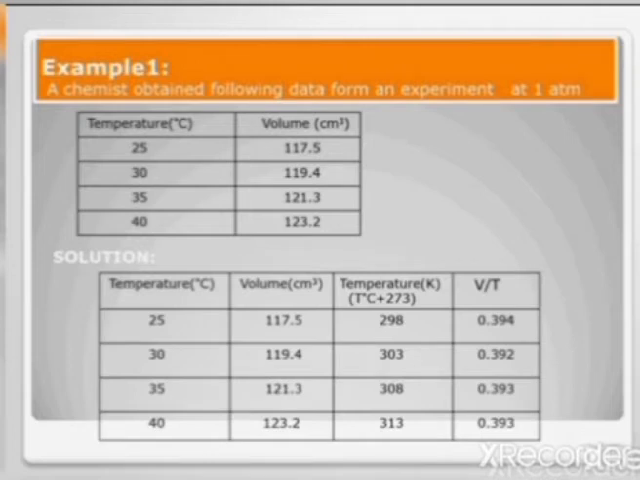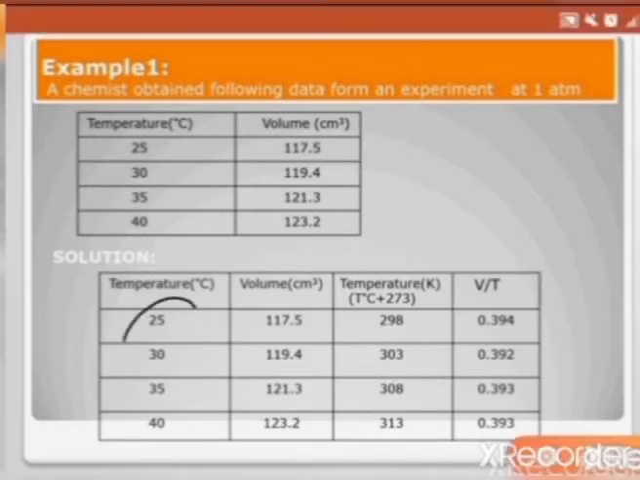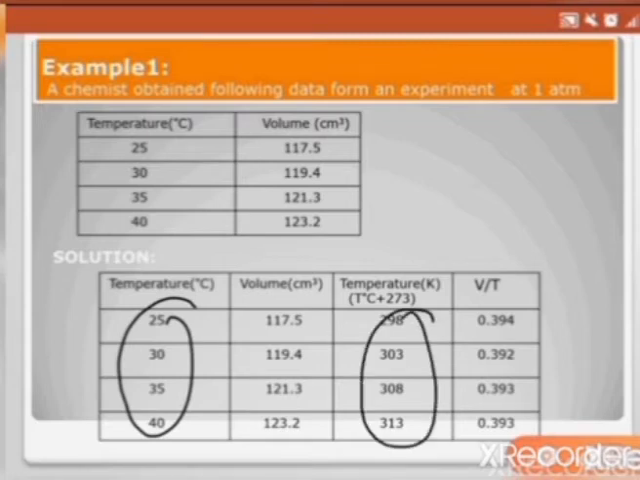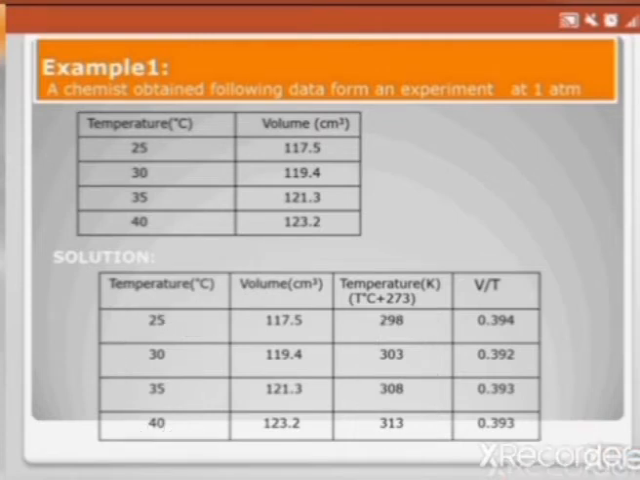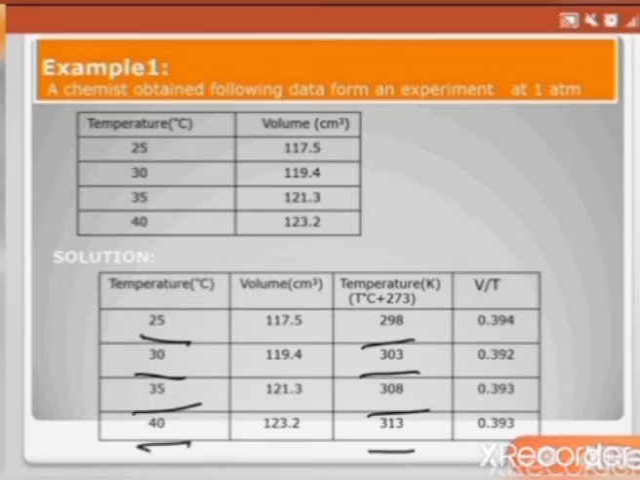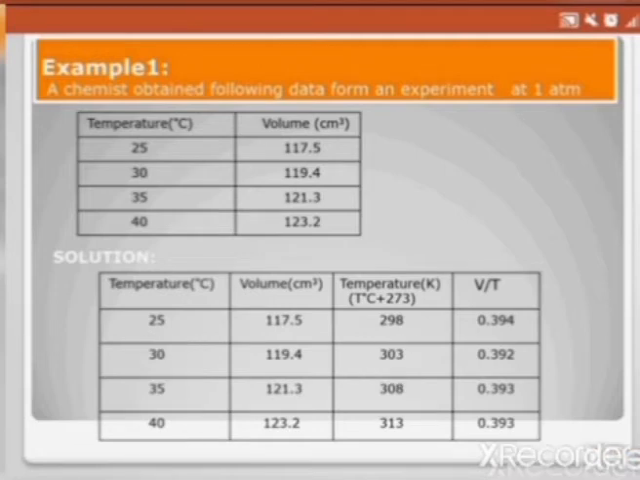First of all, we are going to change degree centigrade temperature into Kelvin temperature. This can be done by adding 273. So, 25 degrees centigrade becomes 298 Kelvin. 30 degrees centigrade becomes 303 Kelvin. 35 degrees centigrade becomes 308 Kelvin. And 40 degrees centigrade becomes 313 Kelvin. Now, we are going to divide volume by temperature.